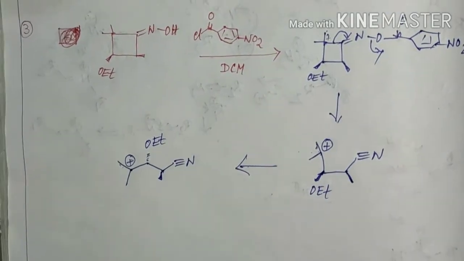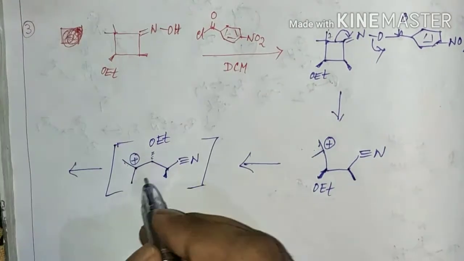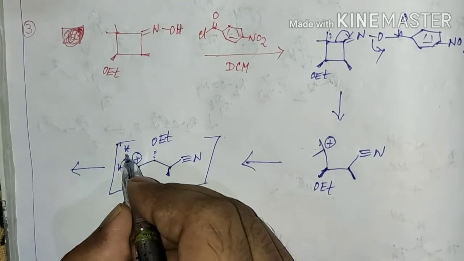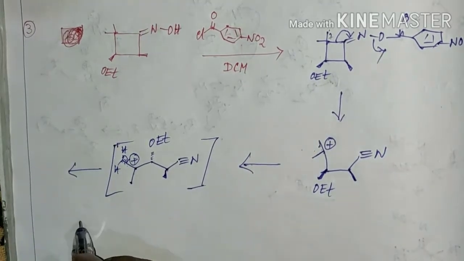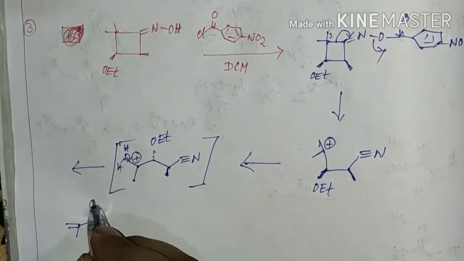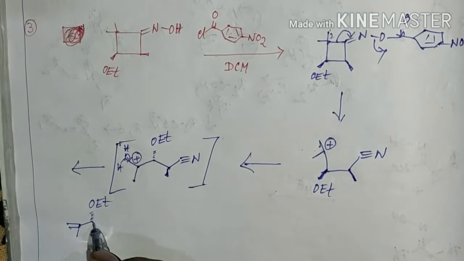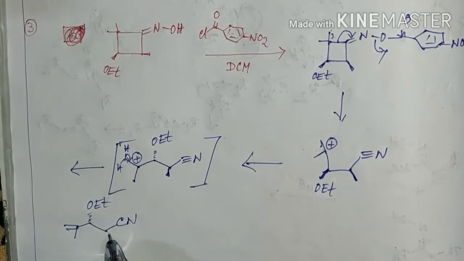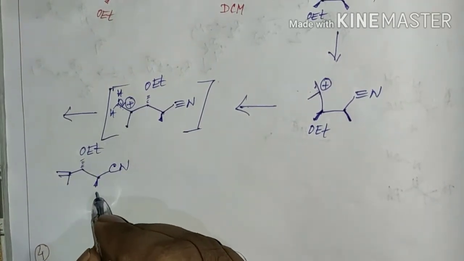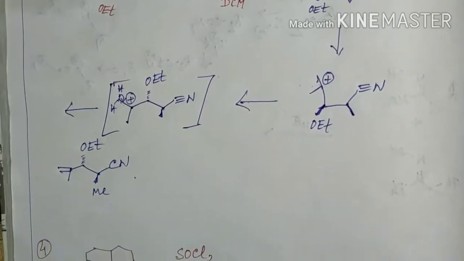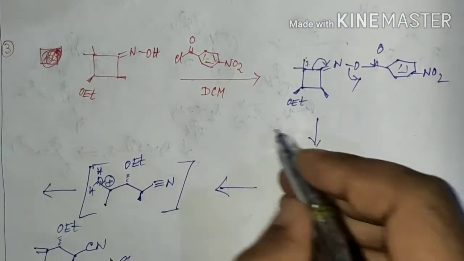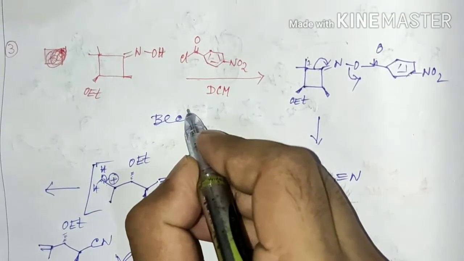And in the next step, this stable carbocation will undergo hydrogen elimination, that is H plus elimination, to form the corresponding olefin. This is methyl. So this will be the final product of this reaction instead of the 5-member lactam. And this reaction is going through